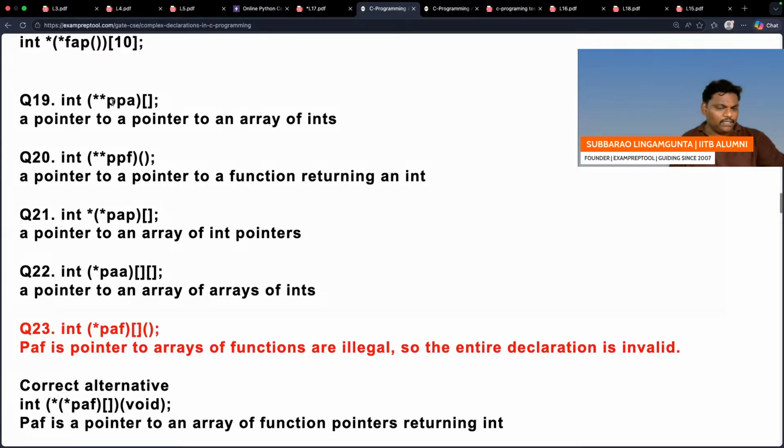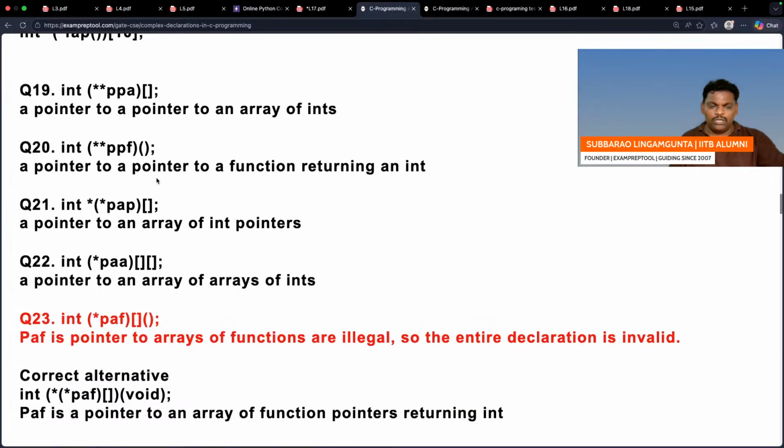I think the bracket is there or not, I don't know. Yeah, so let me check this one. A pointer to an array of integers. Yeah, same meaning. Next one, question number 19, nothing special.